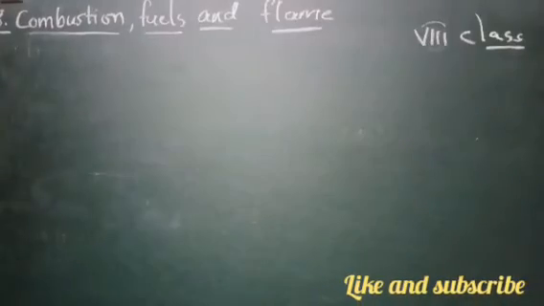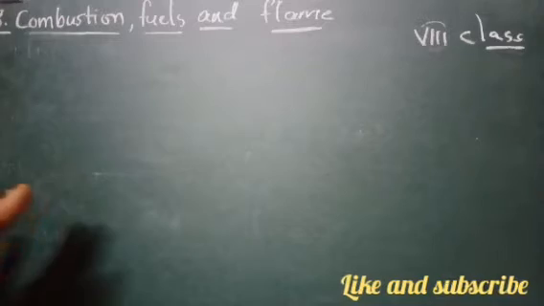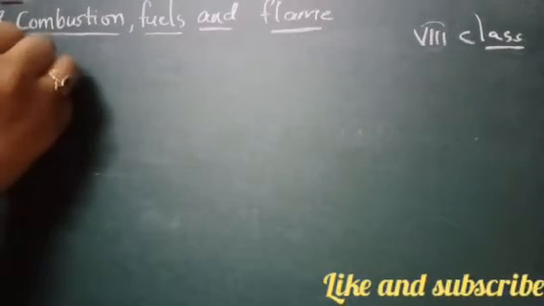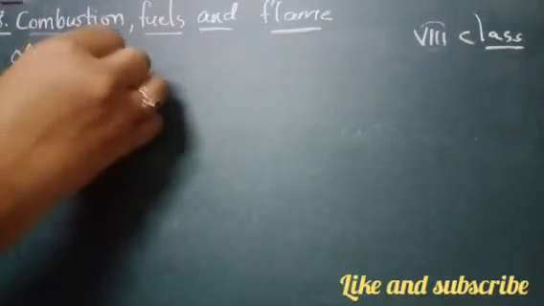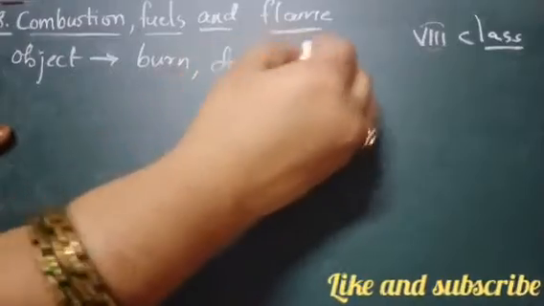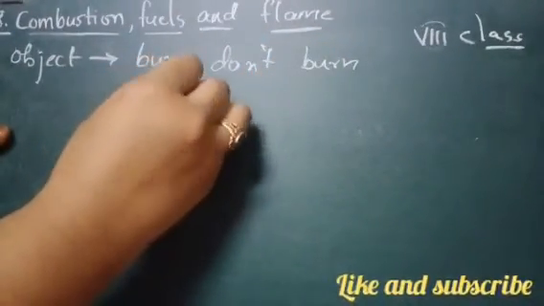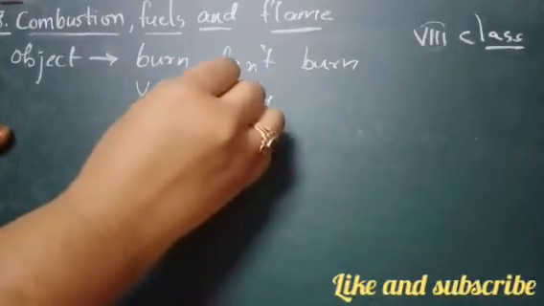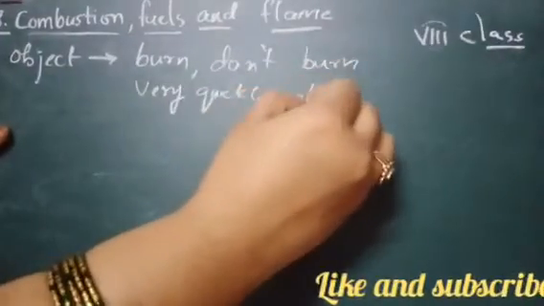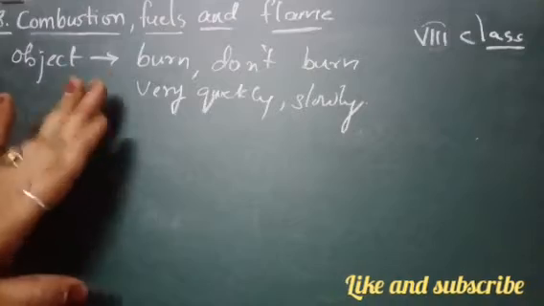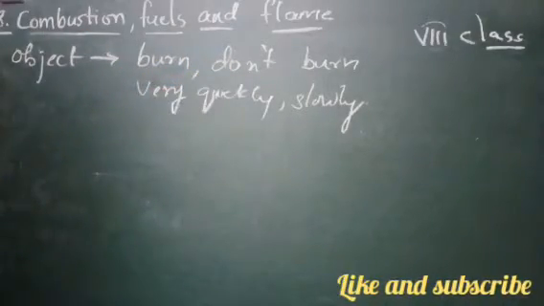Fine. So with this activity, what did we conclude? We concluded that some objects burn and some don't burn, and some burn very quickly and some very slowly, right? So with this, we conclude that some objects burn and some objects do not burn.